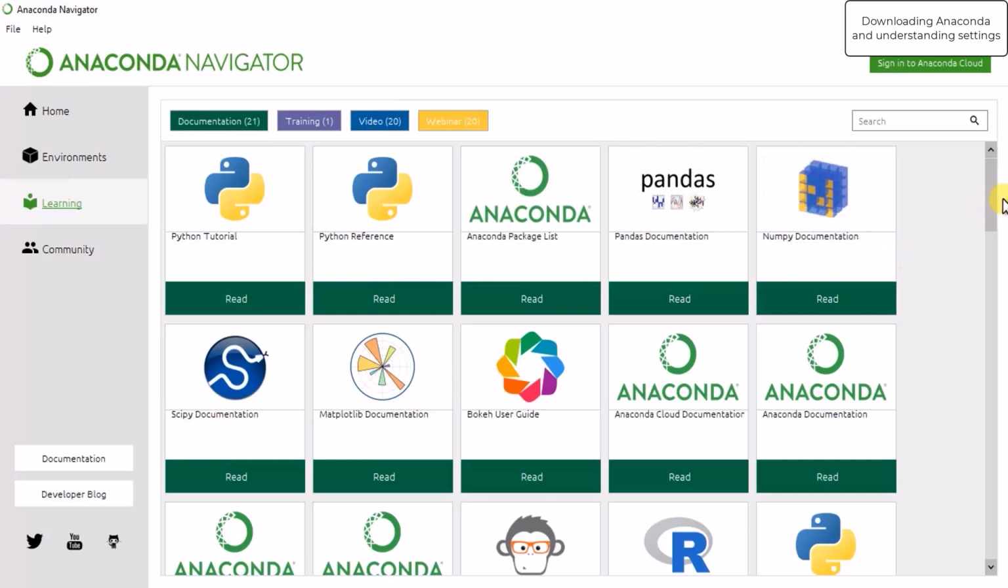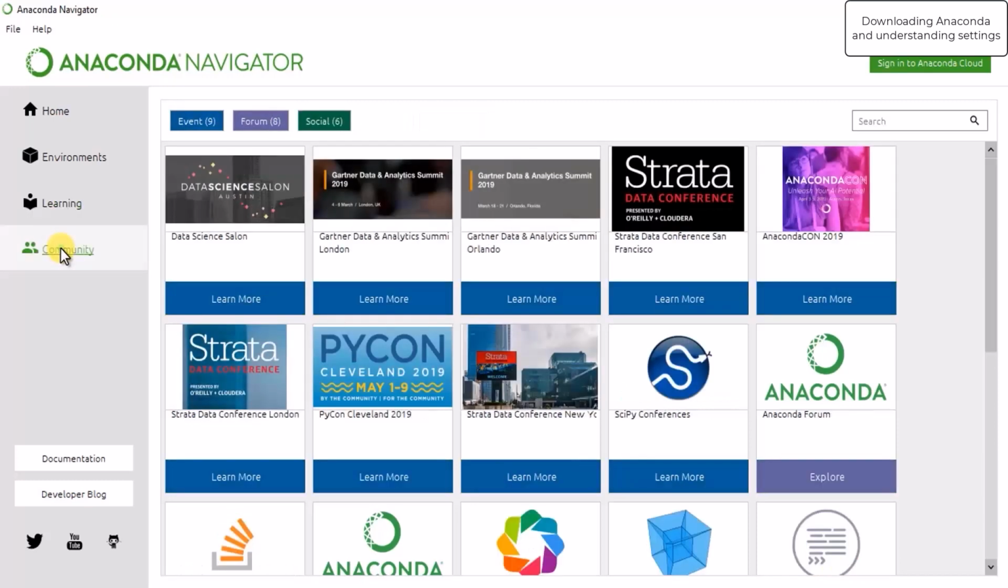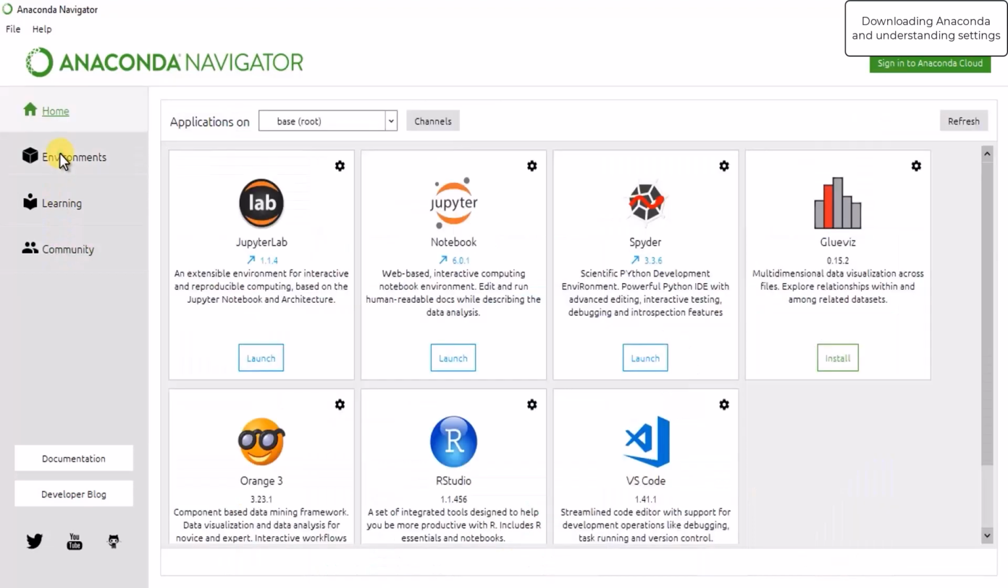If you need any help with Python, Pandas or NumPy, you can just click here and read. Similarly, there are 20 videos, 1 training and 20 webinars. So there is also a guideline or help which Anaconda Navigator gives, plus there are different communities which you can follow and stay updated. So these are the different functionalities of Anaconda Navigator.